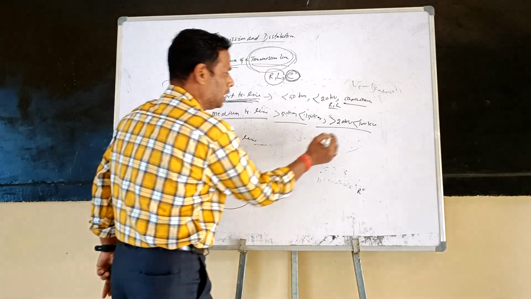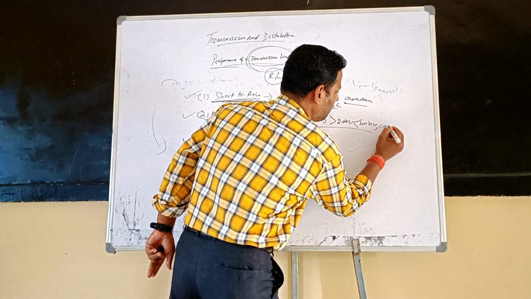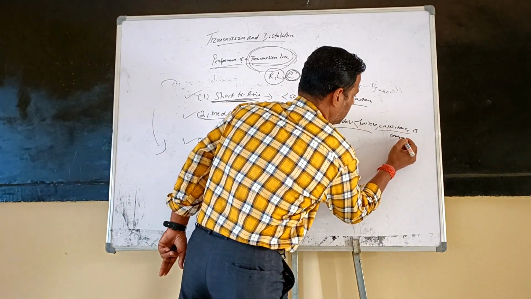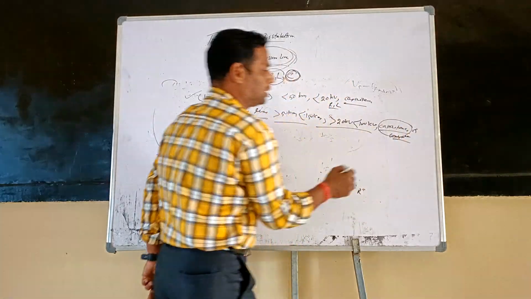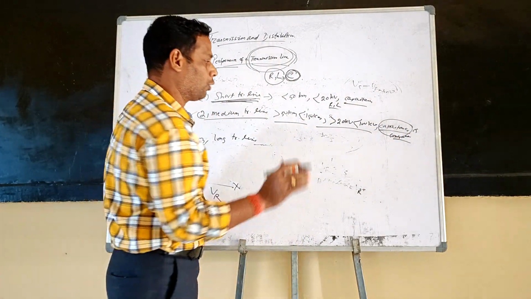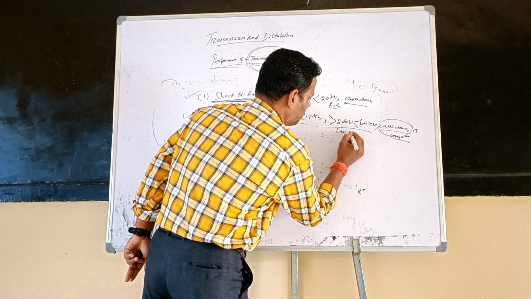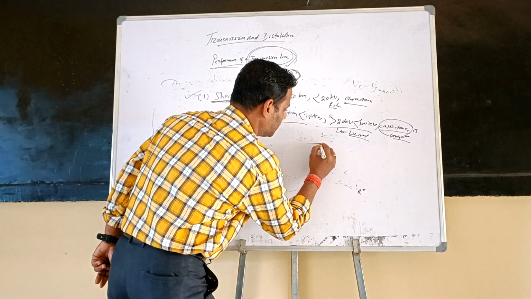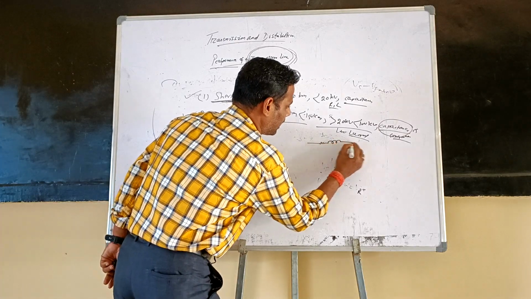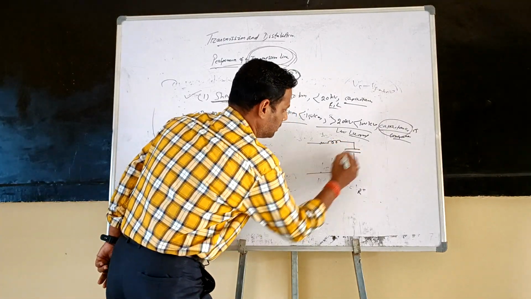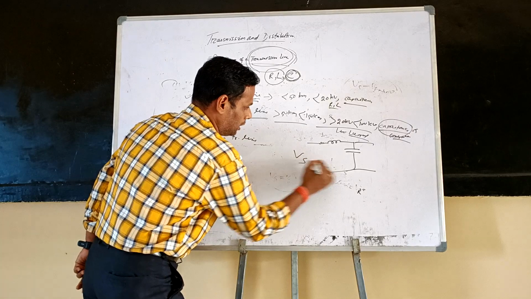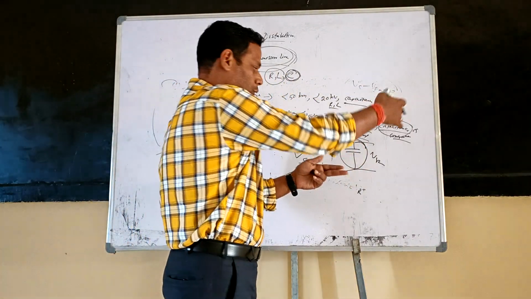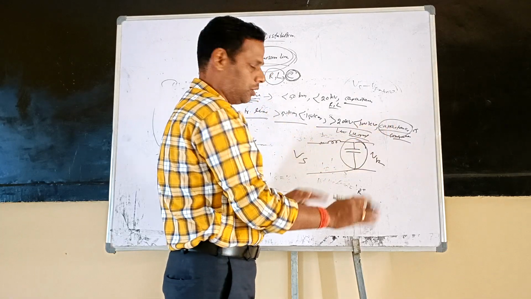In medium transmission, capacitance is considered, lumped at one point. That means if you are considering series impedance, resistance and inductance, your capacitance is located here. Here is your sending end, here is your receiving end, and you consider the capacitance at the load end, which is only one end of the transmission.